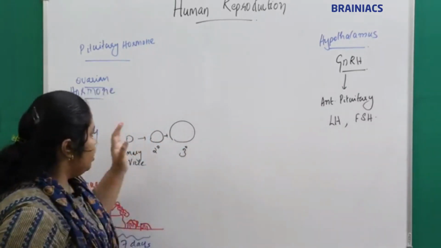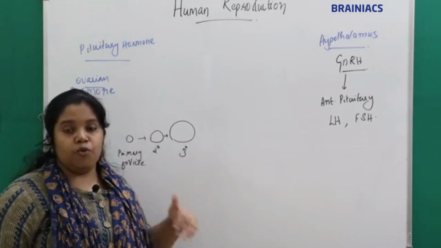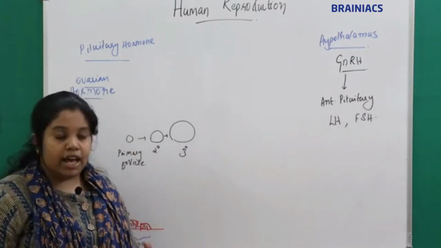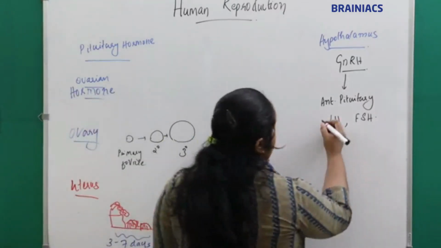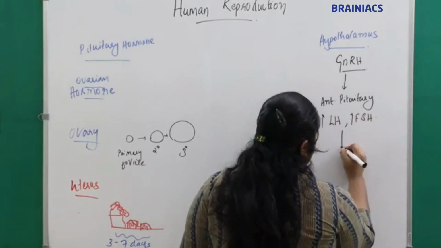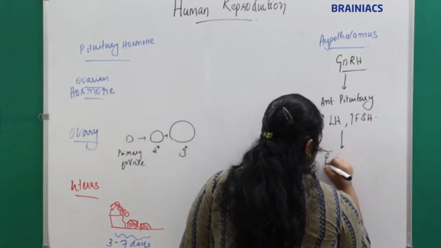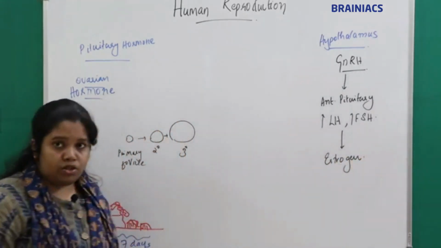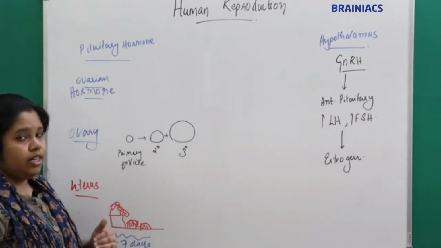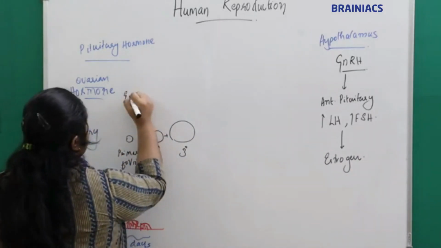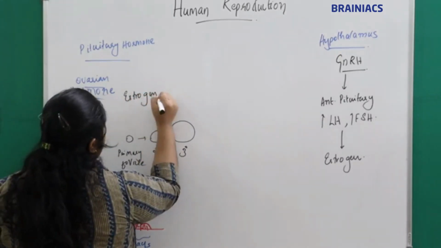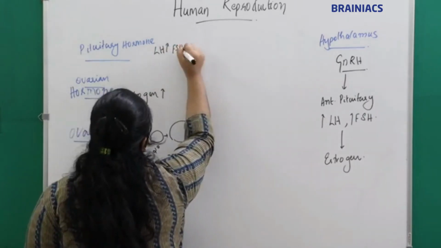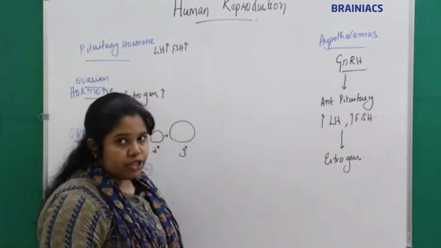And when the follicles start to develop, what will the follicles secrete? The follicle has granulosa cells and theca cells. The follicle will start to secrete an ovarian hormone. What is that? Estrogen. So there will be an increase in estrogen, and there will be an LH increase and FSH increase.